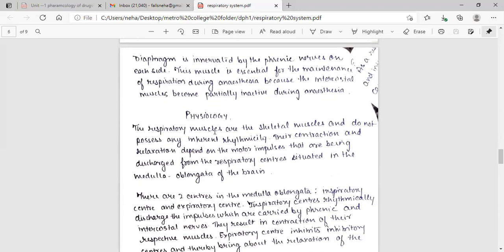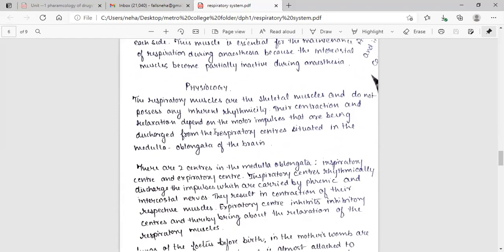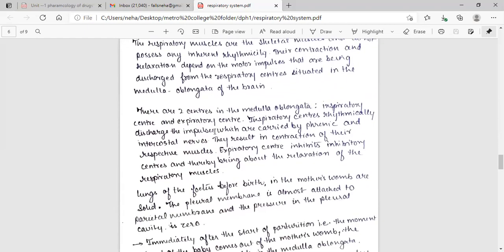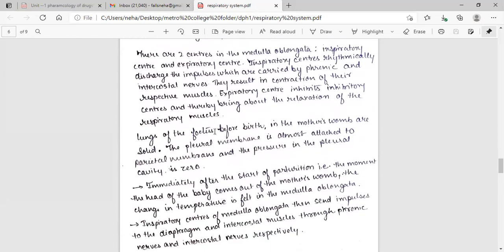Physiology. The respiratory muscles are skeletal muscles and do not possess any inherent rhythmicity. Their contraction and relaxation depend on the motor impulses that are discharged from the respiratory center situated in the medulla oblongata of the brain. There are two centers in the medulla oblongata, the inspiratory center and the expiratory center. The inspiratory center discharges impulses which are carried by the phrenic and intercostal nerves. They result in contraction of their respective muscles. The expiratory center inhibits the inspiratory center and thereby brings about relaxation of the respiratory muscles.